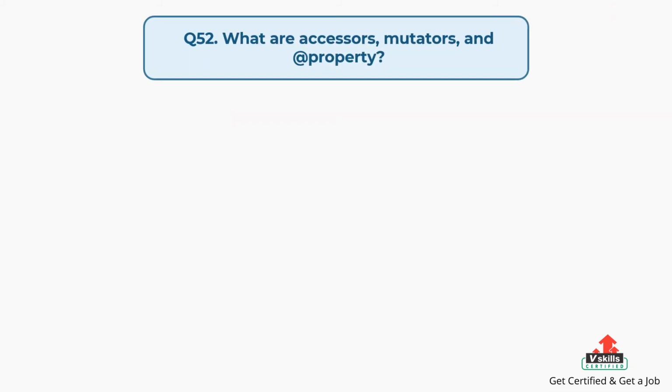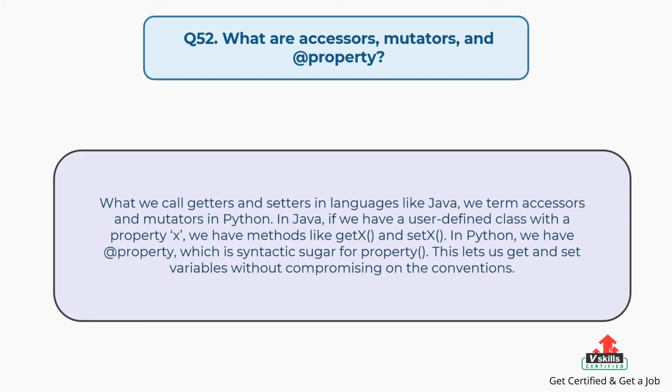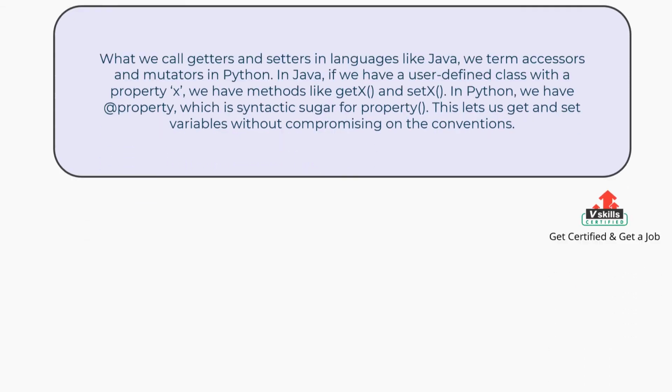Question number 52. What are accessors, mutators, and @property? The answer is, what we call getters and setters in languages like Java, we term accessors and mutators in Python. In Java, if we have a user-defined class with a property x, we have methods like getX and setX. In Python, we have @property, which is syntactic sugar for property(). This lets us get and set variables without compromising on the conventions.